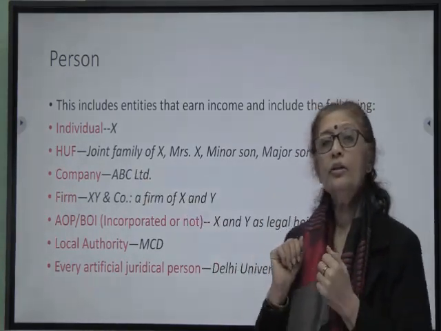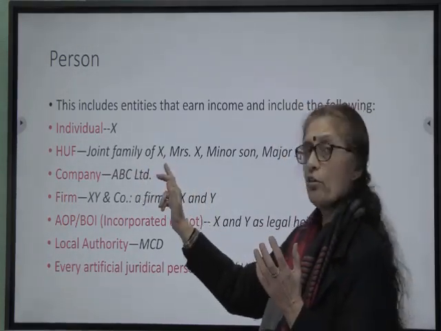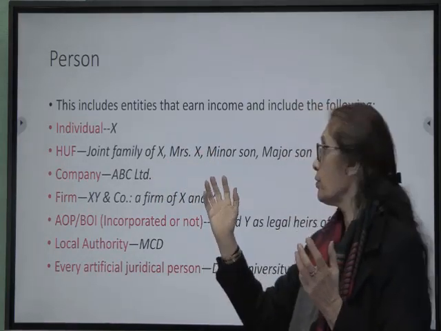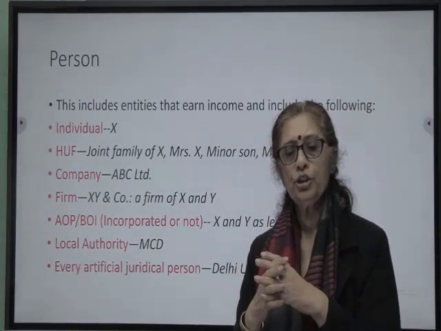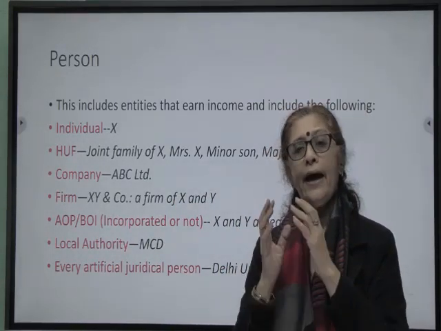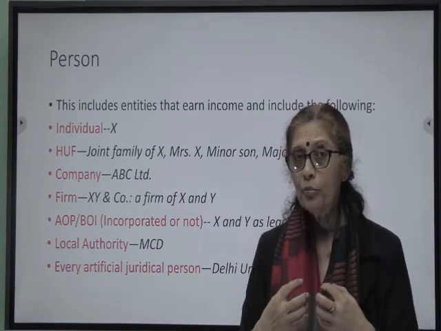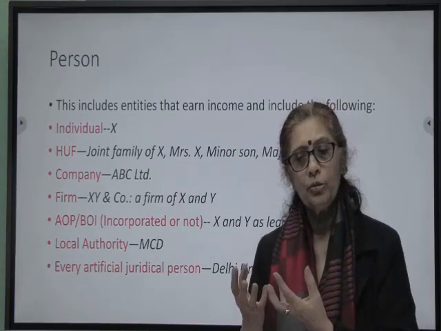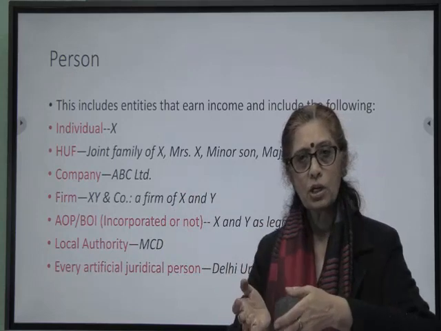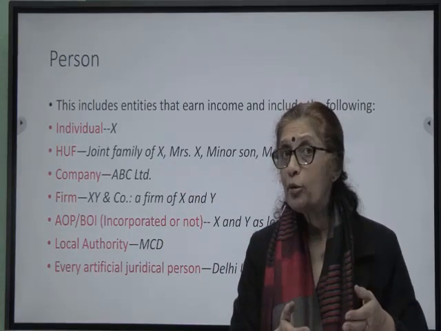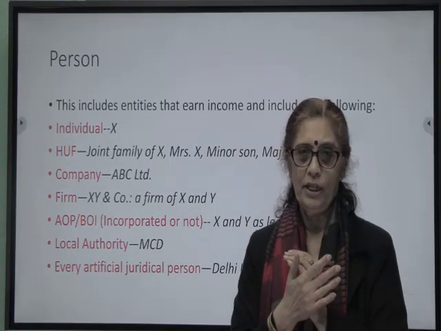It could be a Hindu undivided family. Let us say a joint family of X, his wife, his children, you could have a minor child, you could have a major child, they all together constitute a Hindu undivided family, and when the business in the name of the family earns income, that income is liable to be taxed not in the name of X or his wife or his children, but in the name of the family. So who becomes a person? The person becomes the family.